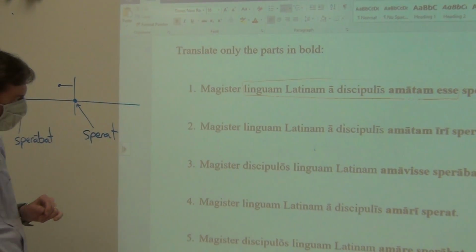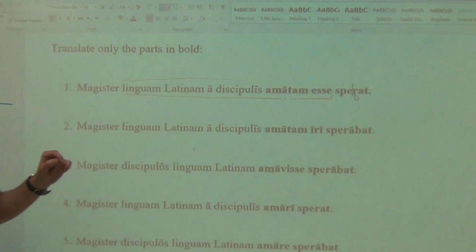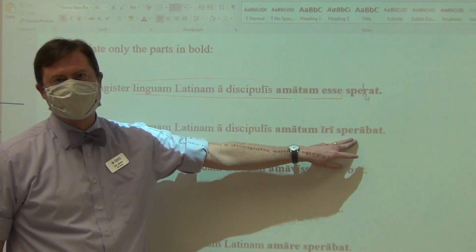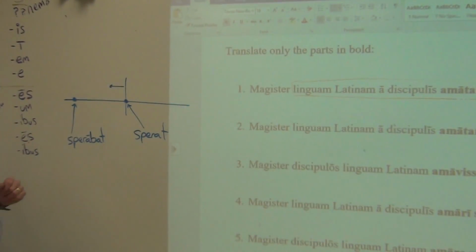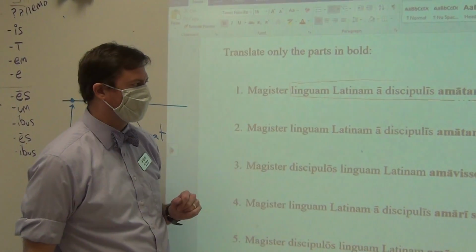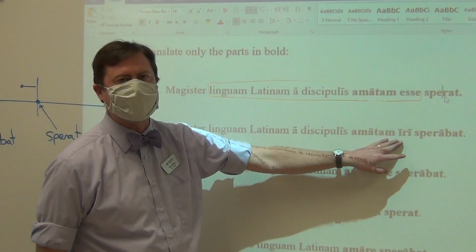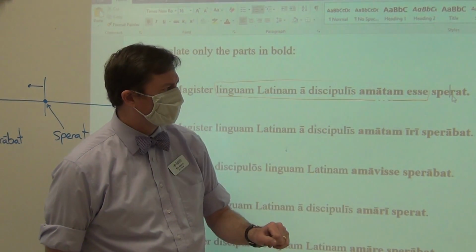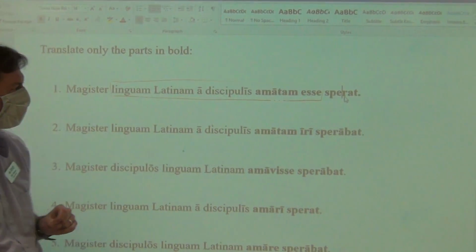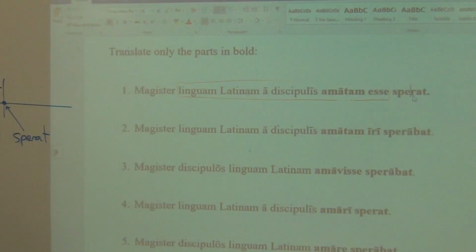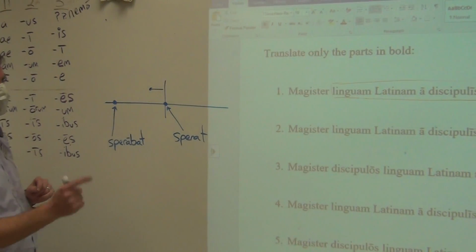Moving on to number 2. The teacher, sperabat, was hoping, hoped. It starts in the past. That the Latin language, amatam iri. Amatam iri is a future infinitive, like actam iri, and as a future infinitive, it is going to occur after the main action.